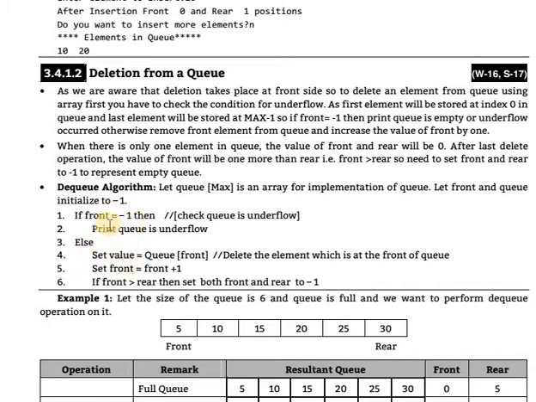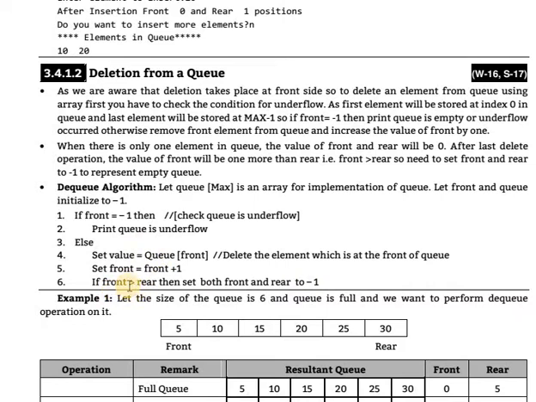Else, if the condition is not true, then set value equal to queue of front, meaning delete the element which is at the front of the queue. For example, if front is 0, then the value at queue of 0 is assigned to value, and front equals front plus 1, meaning increment by 1: 0 plus 1 is 1. If front is greater than rear, then set both front and rear to -1.